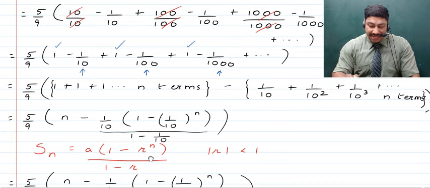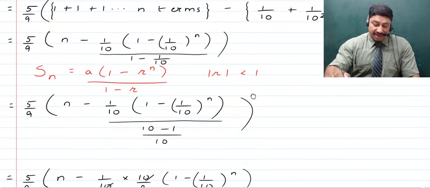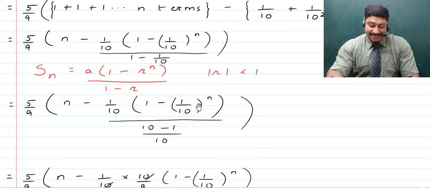So here first we have n minus, now writing the sum of the geometric progression, a which is 1 upon 10, times 1 minus r which is 1 upon 10 raised to the power the number of terms which is n. Now this is going to be divided by 1 minus r, that is 1 minus 1 upon 10. Now what we can do is, the numerator cannot be changed much, but in the denominator, we can take an LCM and make it 10 minus 1, that is 9 upon 10.